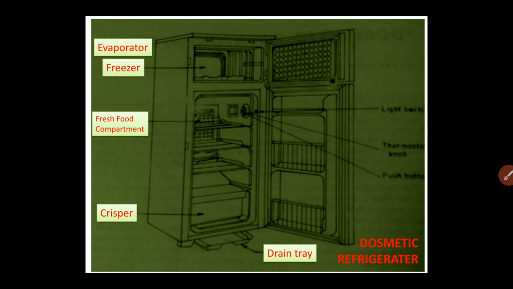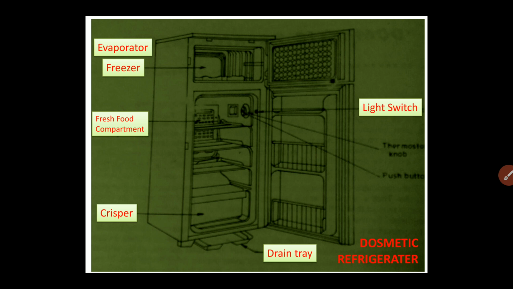Now sometimes when defrosting is done, whatever moisture has collected on the evaporator coil is removed and converted into water. Instead of flowing here and there inside the domestic refrigerator, that water is collected and properly directed, and ultimately it gets collected in the drain tray which is kept at the bottom, so that it will not interfere or move unnecessarily inside the domestic refrigerator.